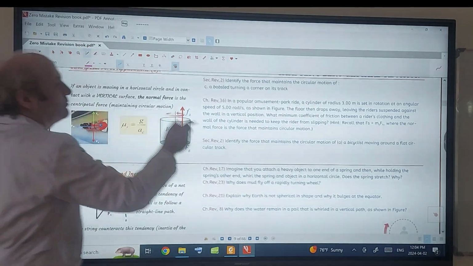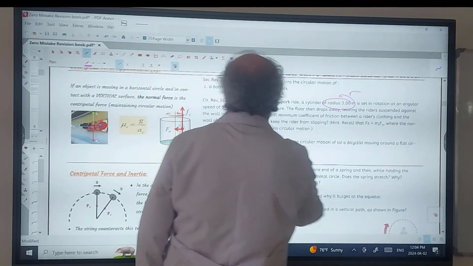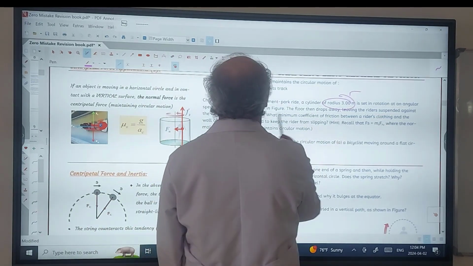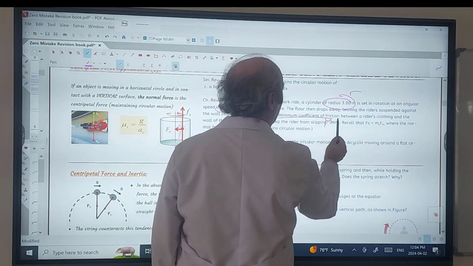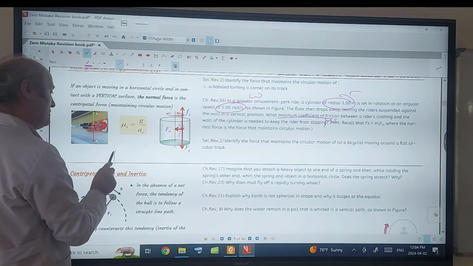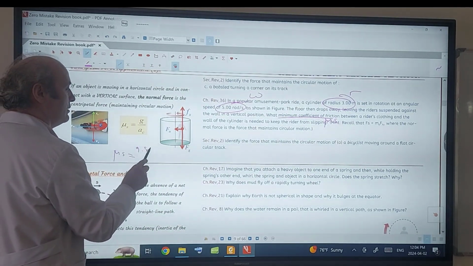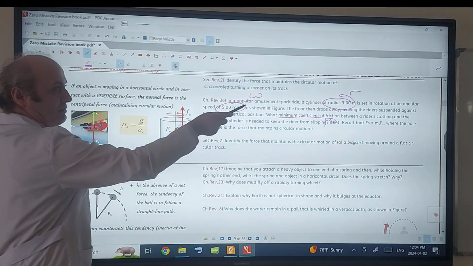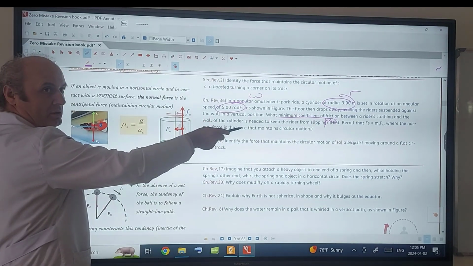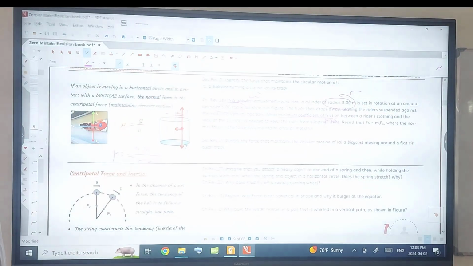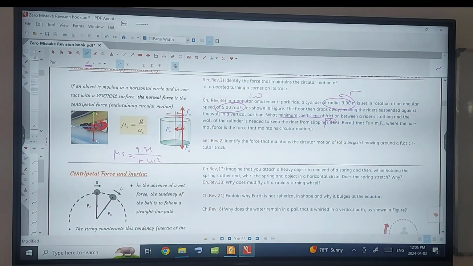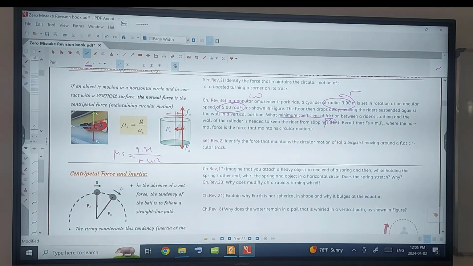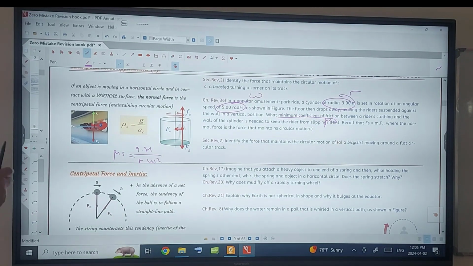Okay, let's check it. R, angular speed omega, sorry, omega is given, mu s is asked. Find mu s. So mu s, G is 9.81. AC is R omega squared. R is how much? 3. Omega is how much? 20. Is it this? That's all. Yes? Is it okay? Yes. Are you sure? Yes.